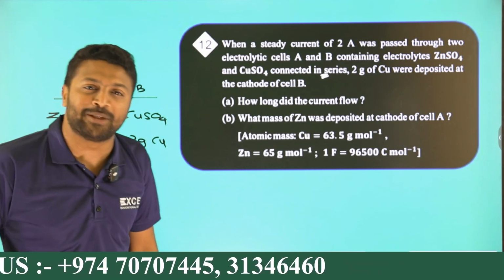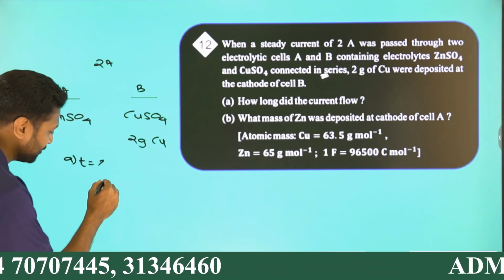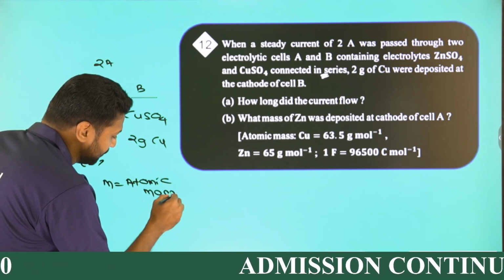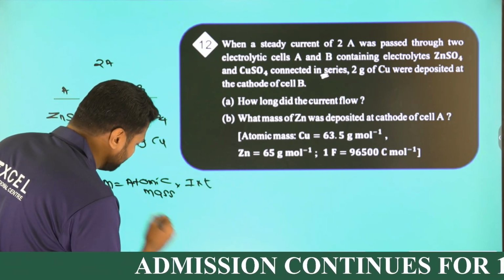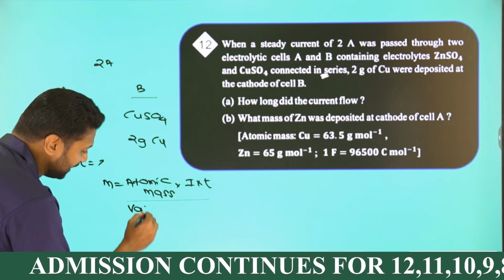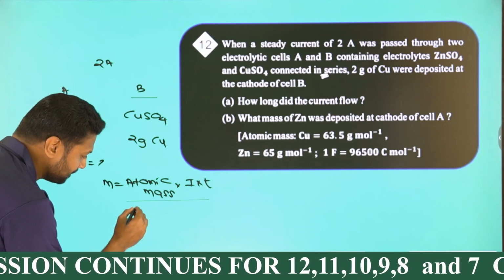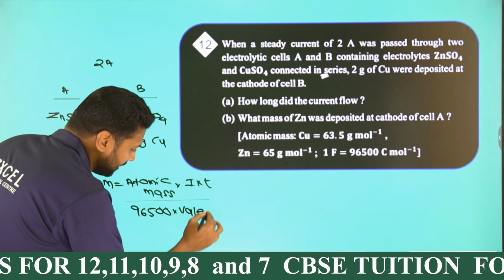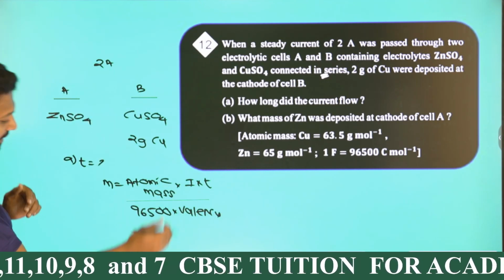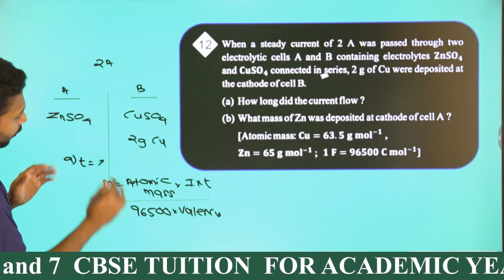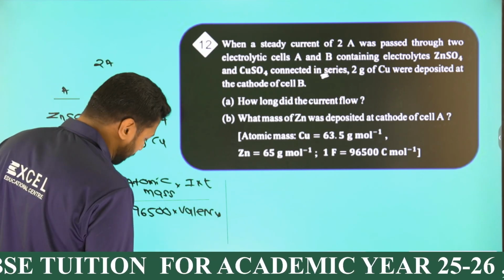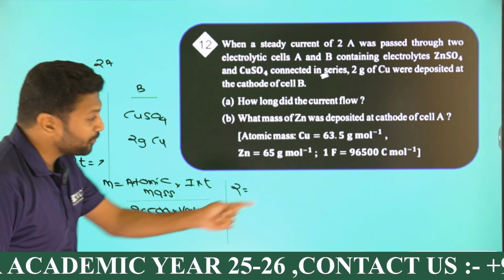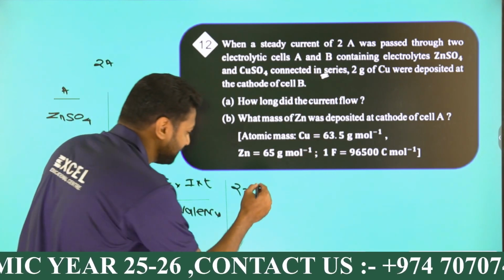Take the Faraday's first law formula, right? As per Faraday's first law, the mass of the substance deposited at the electrode is equal to atomic mass into I into T divided by 96500 into valency. Here we can use the B part, because the mass is given. Since the mass of copper is given, use that part. I can say the mass of copper is 2, which is equal to atomic mass. In case of copper, atomic mass is given to be 63.5, cool.